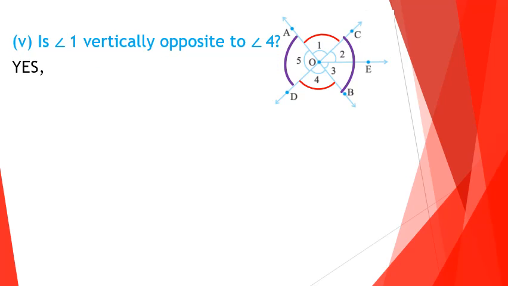Next question, is angle 1 vertically opposite to angle 4? Look at the figure carefully. Angle 1 and 4 are marked by red color. So what about angle 1 and 4? The two lines AB and CD intersect at the point O, and angle 1 is vertically opposite to angle 4. So our answer, yes, angle 1 is vertically opposite to angle 4.